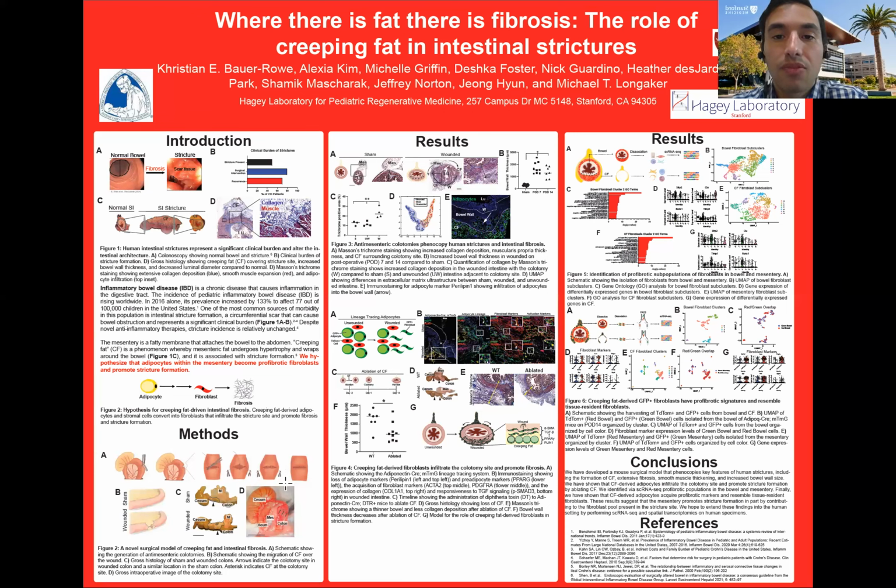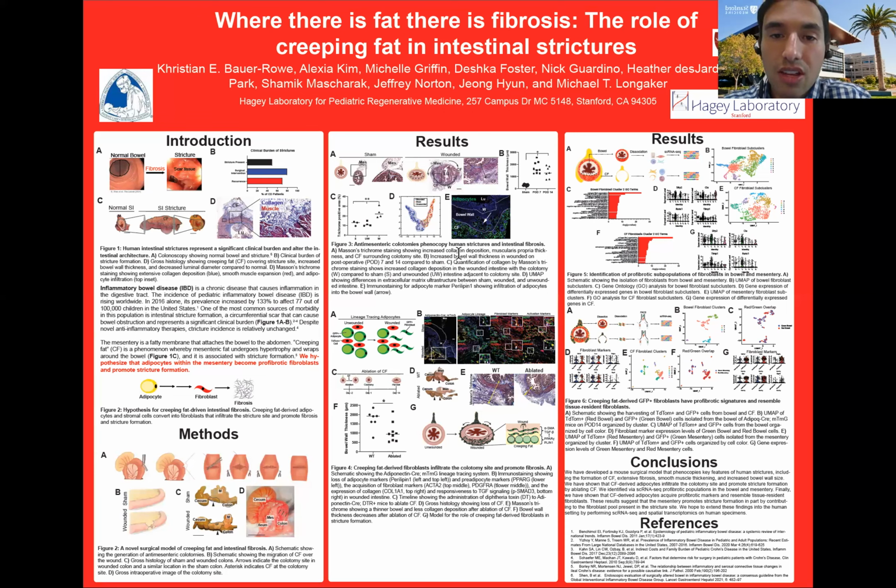And what we're able to do is we generate a pouch, allowing us to study the formation of strictures without causing a bowel obstruction. And as you can appreciate here in figure 2C, we not only are able to successfully recapitulate creeping fat, but it's selectively in the animals that have undergone a colotomy and not in the sham treated, suggesting that it's a very localized effect.